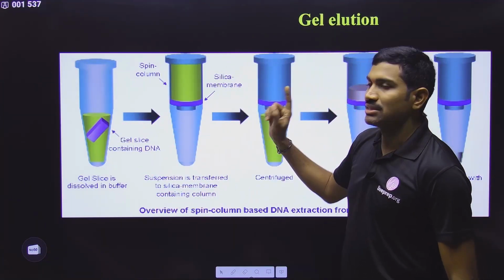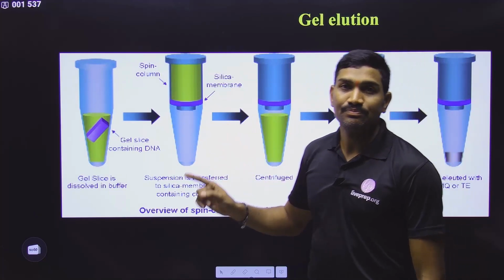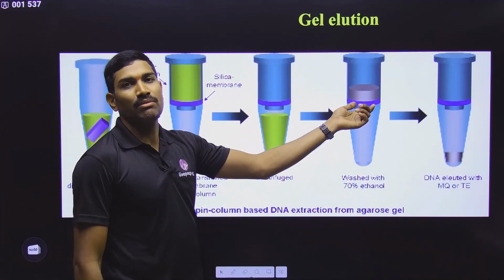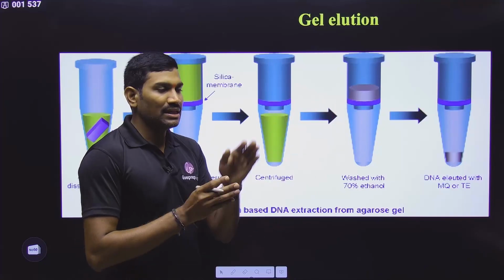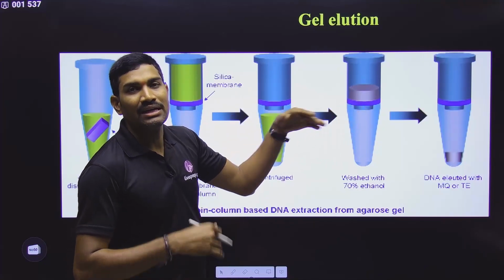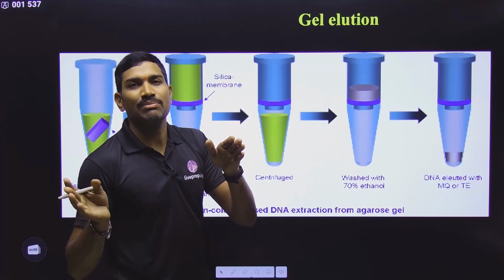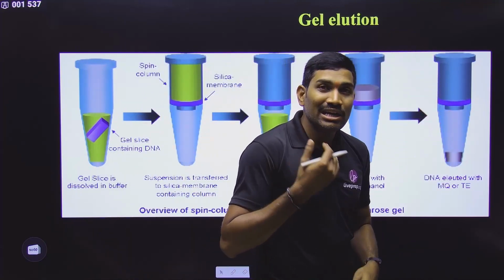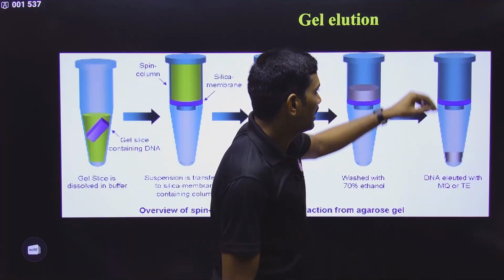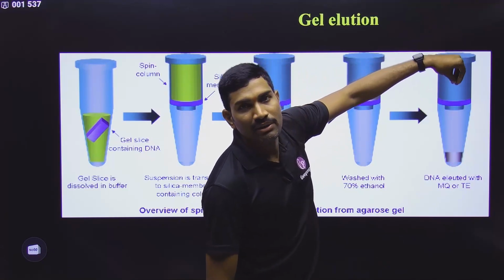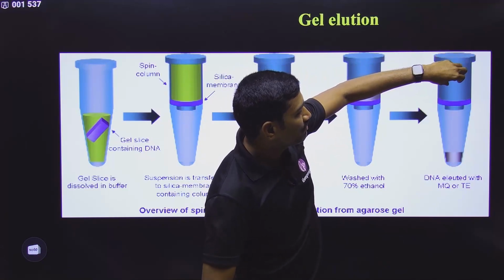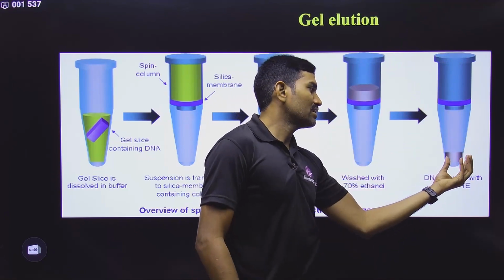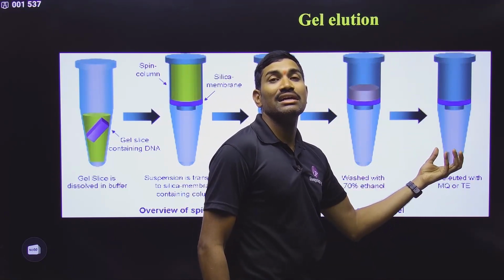Once it is solubilized, we filter it. We do centrifugation, and here we are using some specific membranes, so that the DNA will be attached to the membrane and the remaining liquid will be separated out. Now this membrane tube is kept in a separate tube, and elution buffer will be added here, so that the elution buffer will take the DNA along with it. Now this is the elution buffer having the DNA.